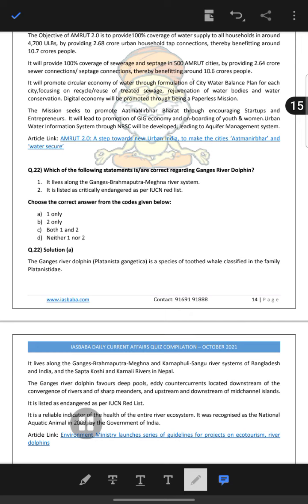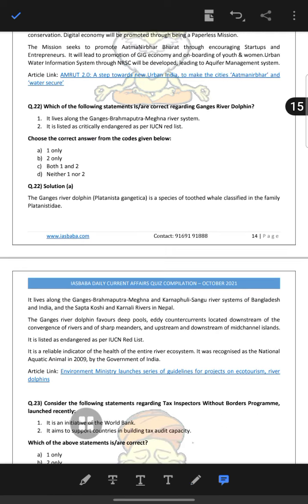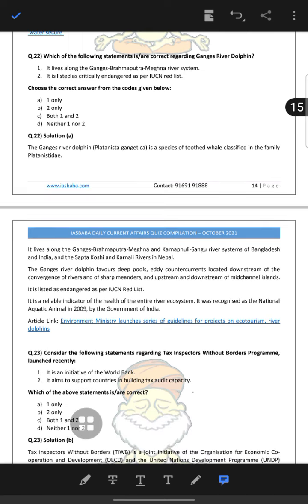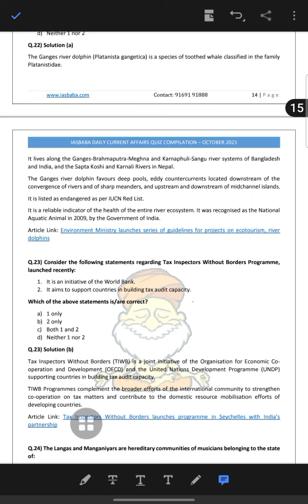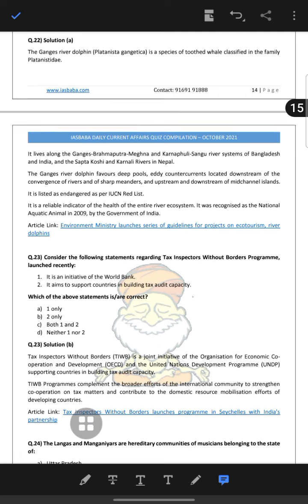Now, which of the following is correct regarding the Ganges river dolphins? It lives in the Ganges, Brahmaputra, Meghna river system, and it's listed as critically endangered, no, it's only endangered, I think. The Ganges river dolphin is a species of toothed whale, classified in the family Platanistidae. It lives in the Ganges, Brahmaputra, Meghna and Karnaphuli Sangu river systems of Bangladesh and India, and the Saptakoshi and Karnali rivers of Nepal. The Ganges river dolphin favors deep pools and is located downstream of sharp river meanders. It is a reliable indicator of the health of the entire river ecosystem, and is the national aquatic animal of India.